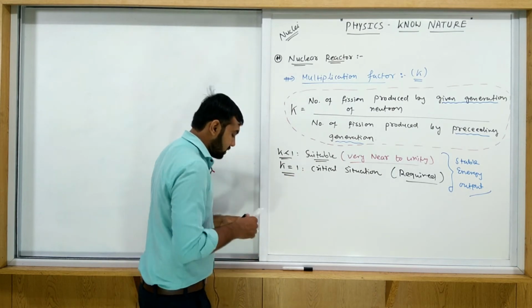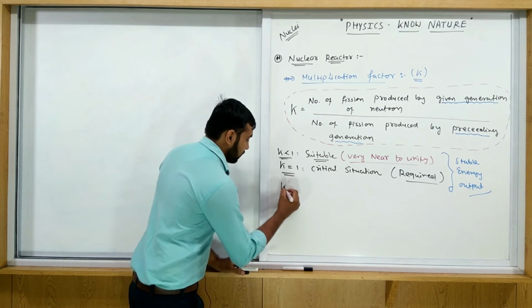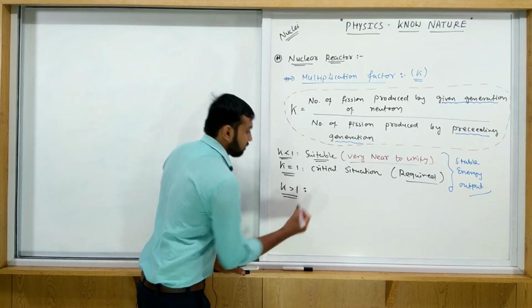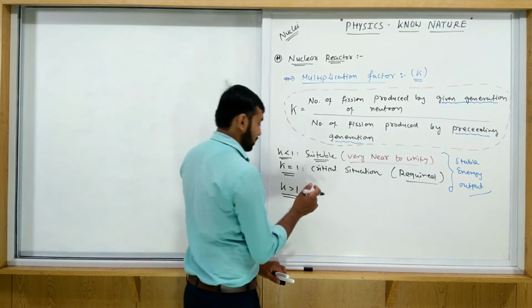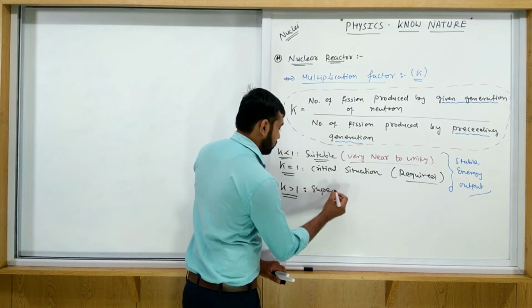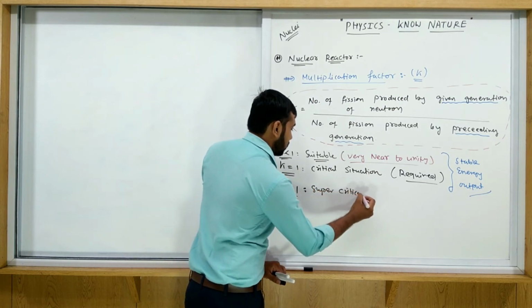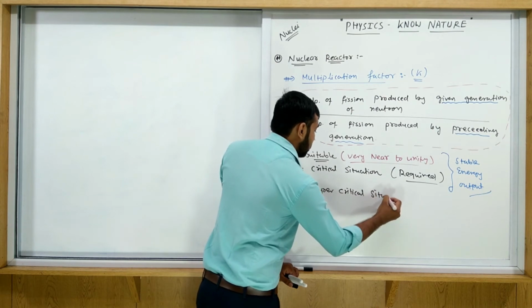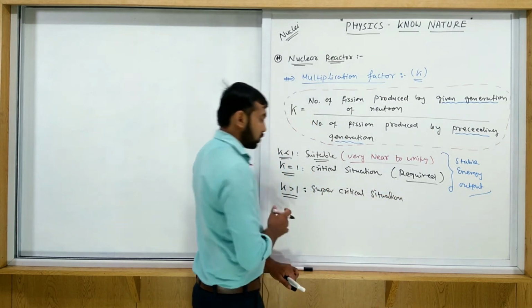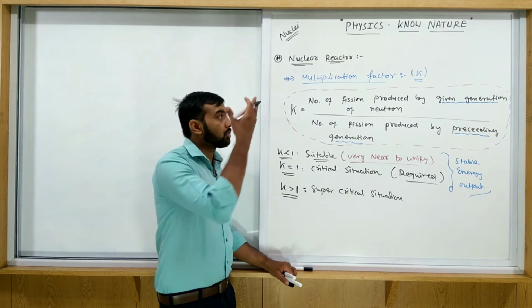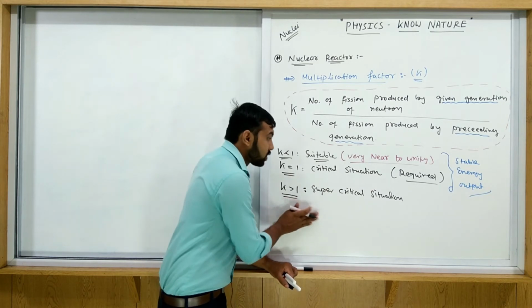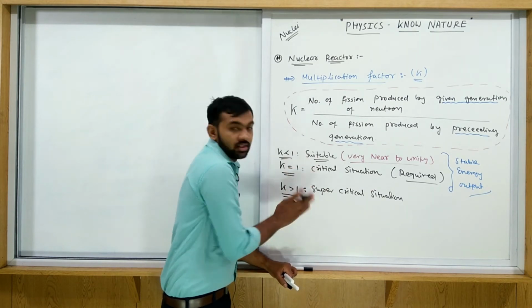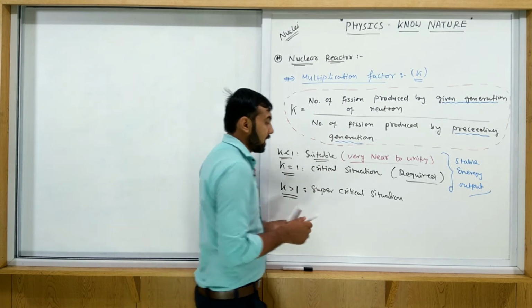If K is greater than 1, then this is called a supercritical condition. This is not actually required for proper working. This one is required, but that is not required.